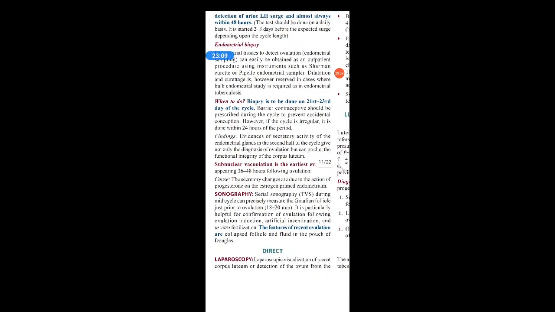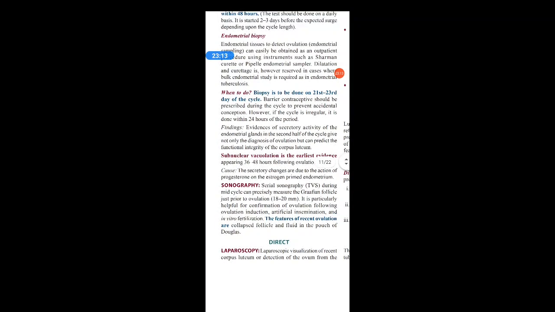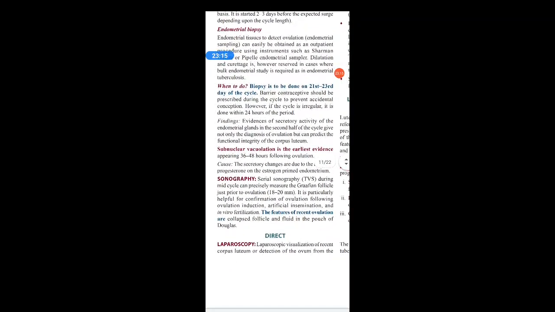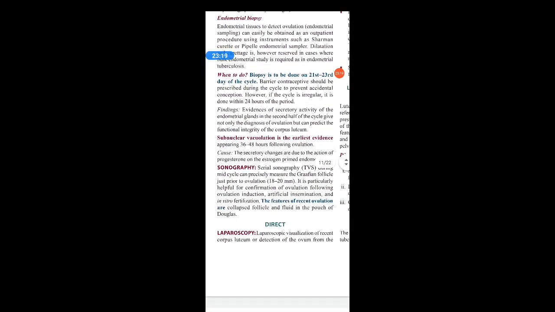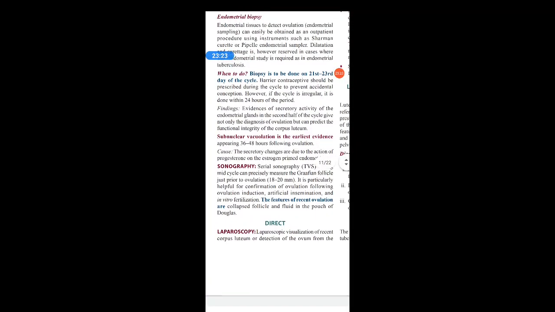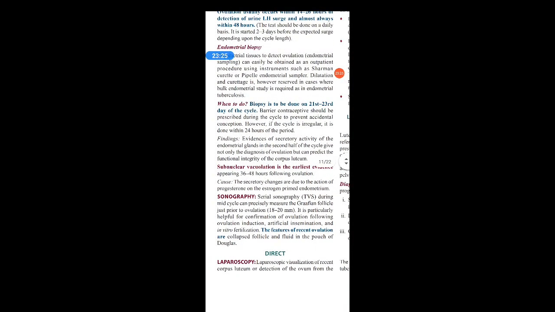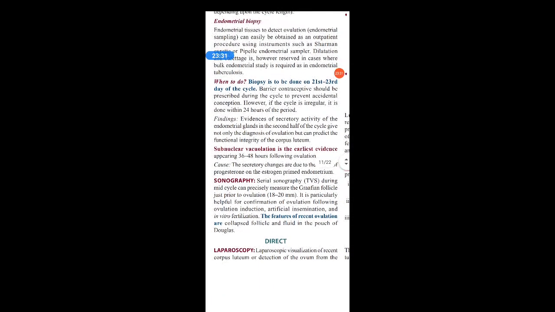When to do? Biopsy is to be done on the 21st to 23rd day of the cycle. Barrier contraceptives should be prescribed during the cycle to prevent accidental conception. However, if the cycle is irregular, it is done within 24 hours of the period. Findings: evidence of the secretory activity of the endometrial glands in the second half of the cycle gives not only the diagnosis of ovulation but it can predict the functional integrity of the corpus luteum.